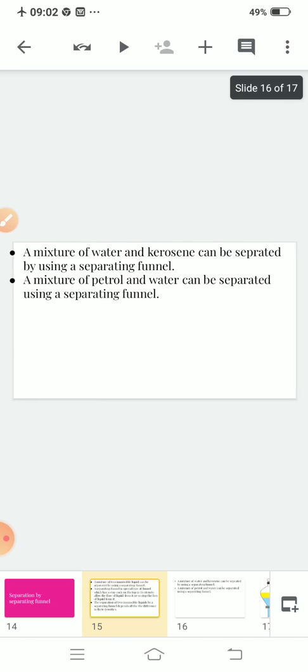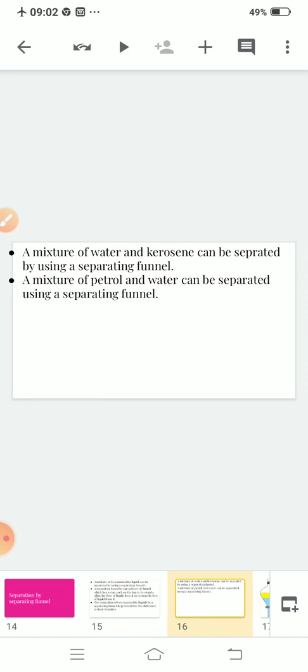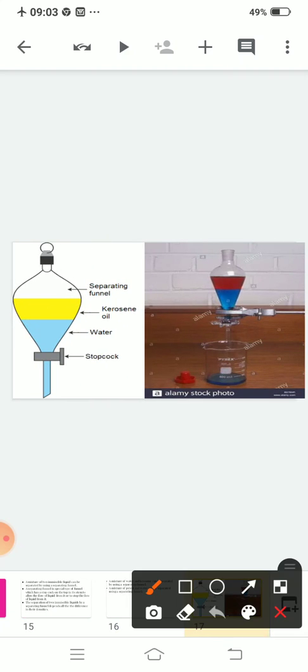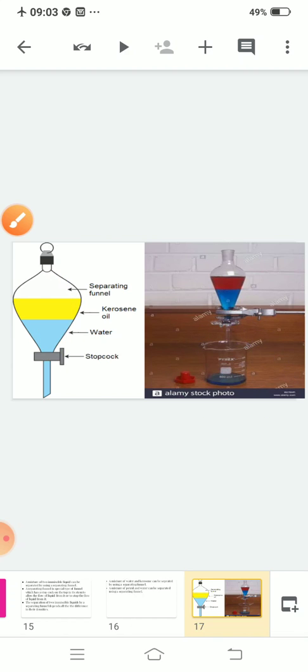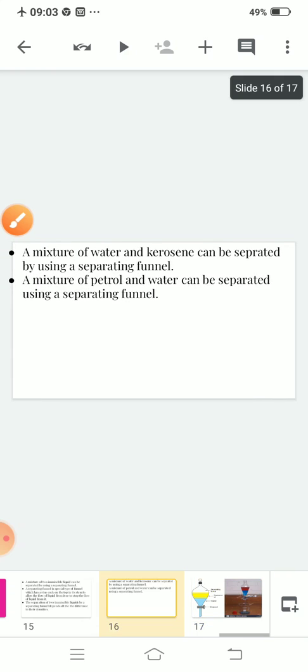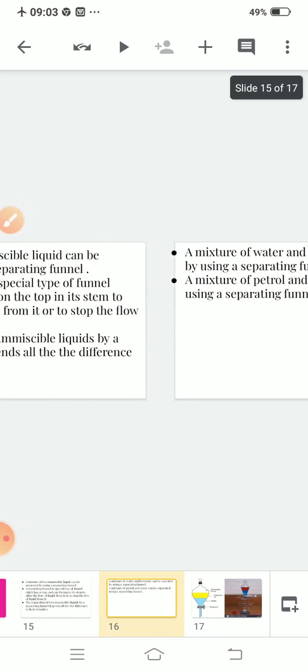Clear? A mixture of water and kerosene can be separated by using a separating funnel. A mixture of petrol and water can also be separated by using a separating funnel. See, if you take a mixture of water and kerosene, you put it over here. When you shake it, two layers will form, and you collect one layer in the beaker. I think this separating funnel method is also clear to you.